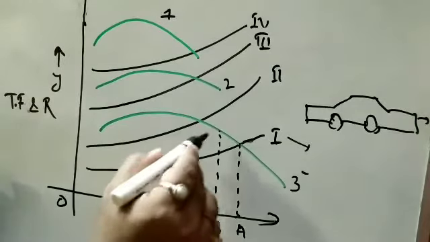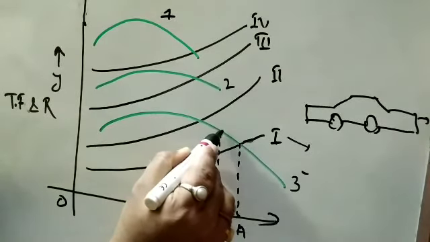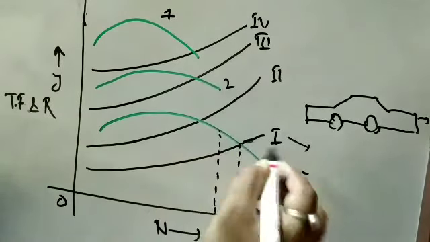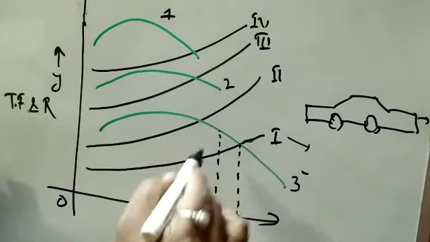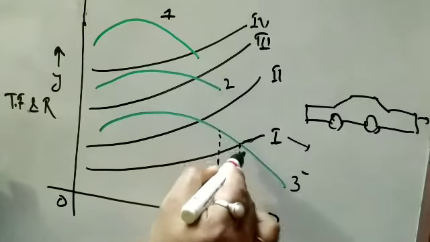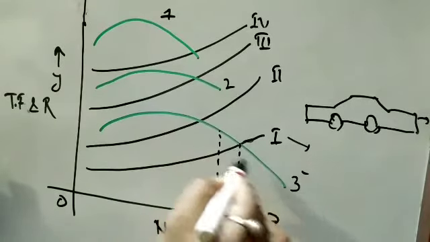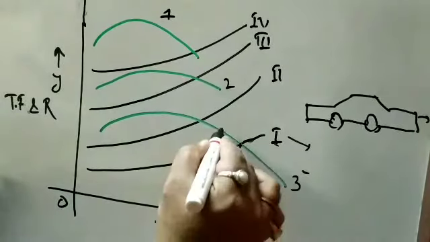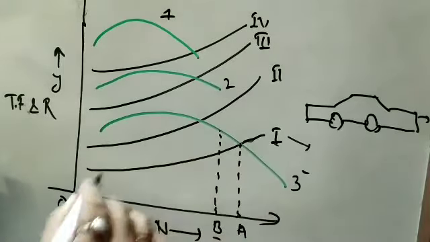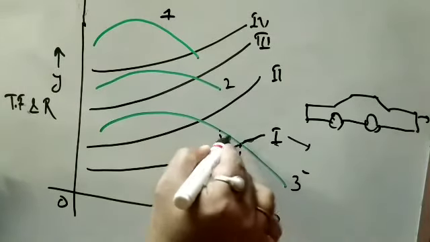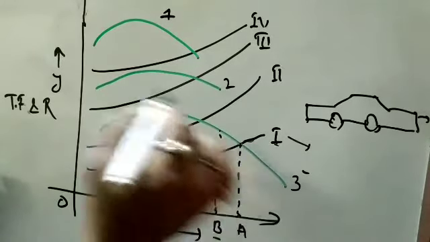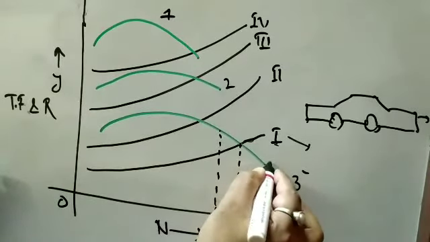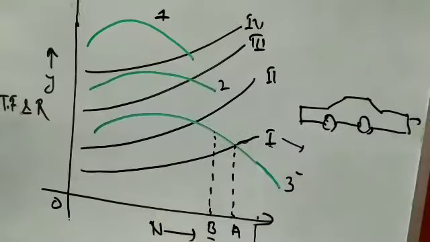Now if the speed of the car falls to B, that is OB, what happens? It will come slowly back to position A, because here the tractive force is high, and the acceleration required to overcome the resistance is available. So if the car reaches position B, the acceleration required will easily be given, so the car can easily come back over this position.